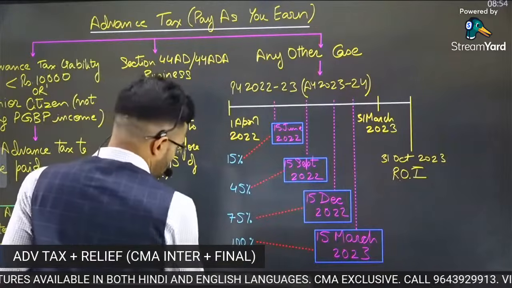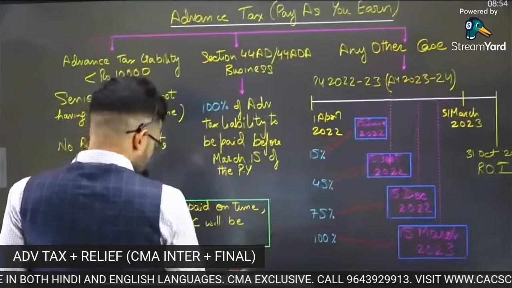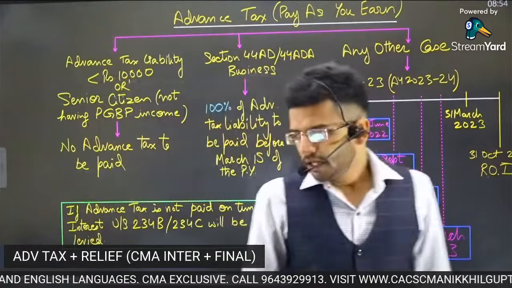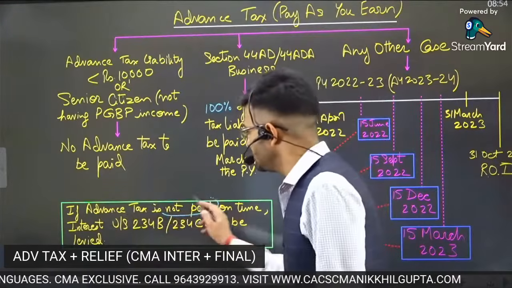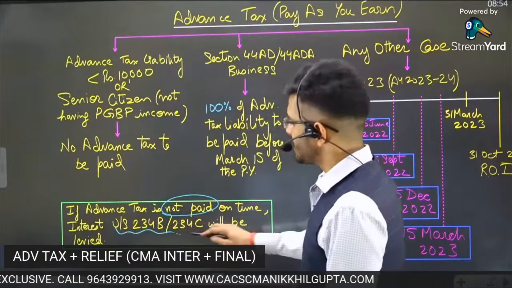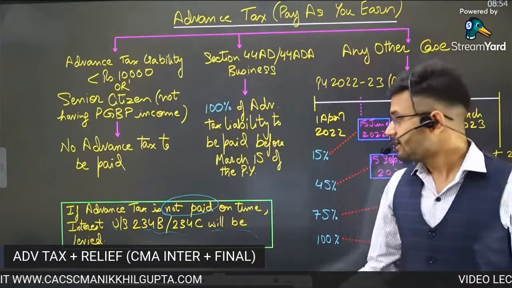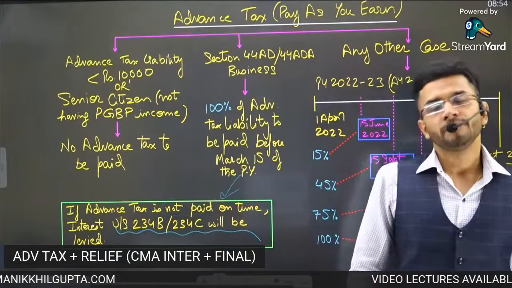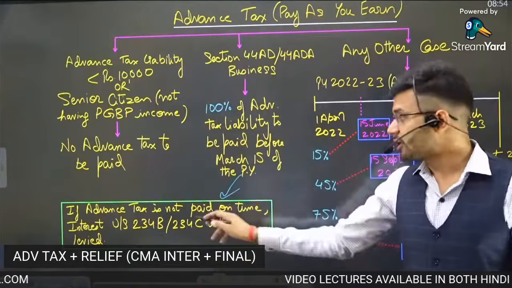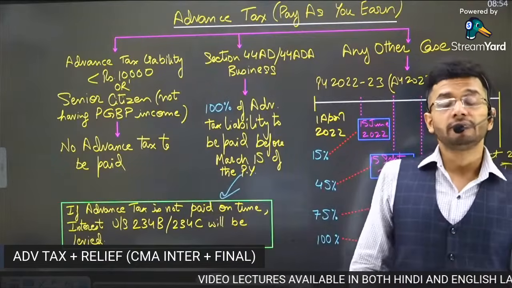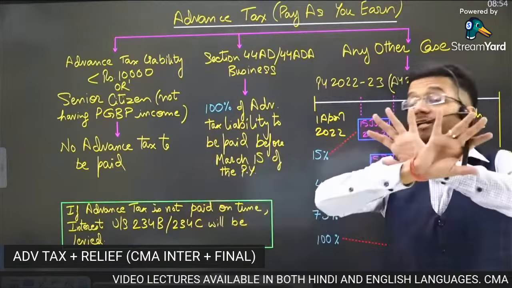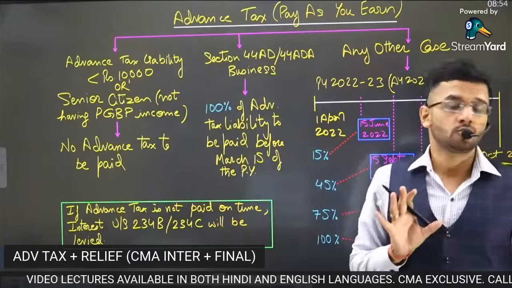Okay, sir, got it. So guys, this was the concept of advance tax liability. Now, one very important point: advance tax liability, if not paid on time, invites interest under section 234B or 234C. Calculation of interest under 234B or C is applicable for CMA final students. It is not applicable for CMA intermediate students.